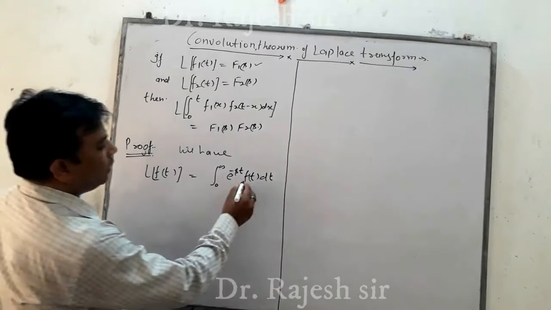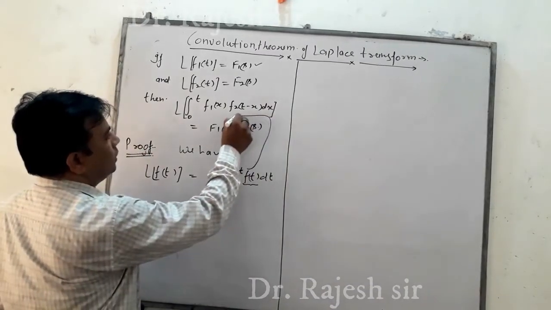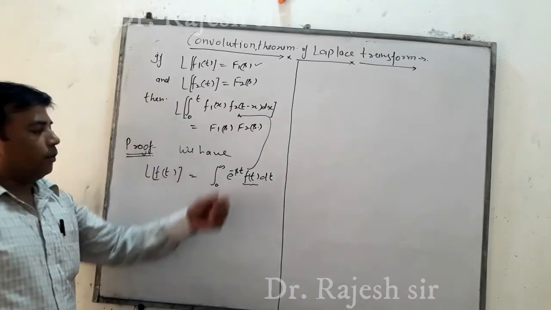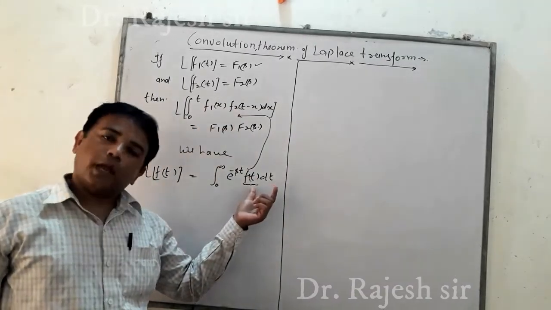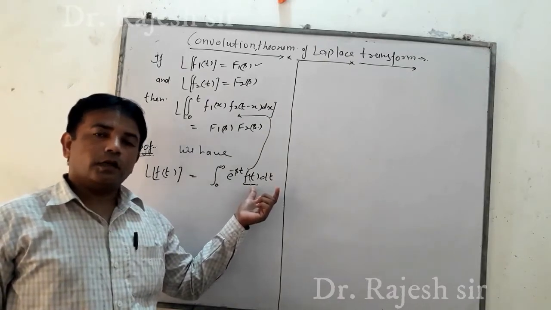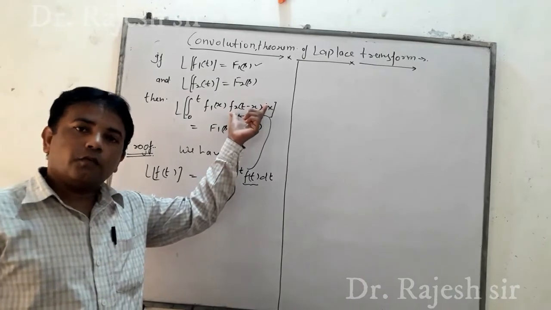Here we see the function f(t). In place of f(t) we put this value, because we find the Laplace transform of this value.